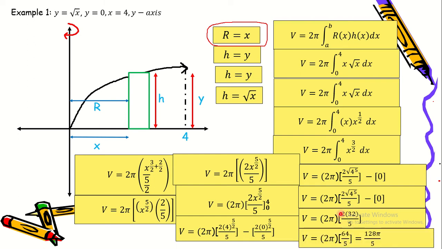If we multiply 2 times 32, we will have 64. So we have 2 pi times 64, which is 128 pi over 5. So the volume of the cylindrical solid, or the solid of revolution, is 128 pi over 5. So this will be the answer.